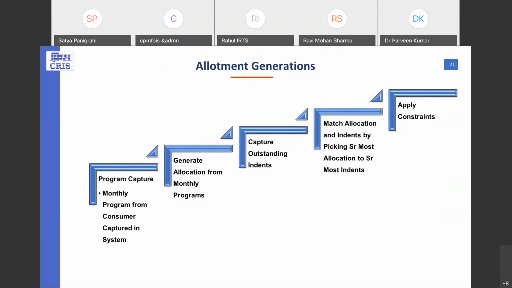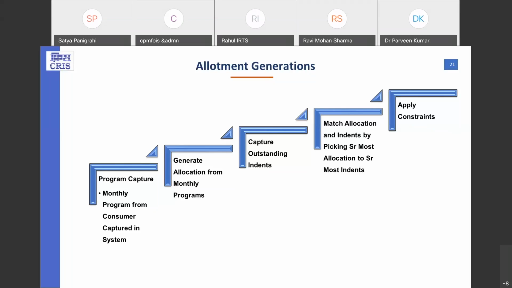Now starting with the master data, first the program is captured on a monthly basis which is defined in the CRR. Then based on the CRR, allocation is generated monthly based on this monthly program, starting with 7 days remaining in the system. Then after the allocation is generated, outstanding indents are captured from the TMS. Then after finding the outstanding indents, the senior most allocation is compared with the senior most indent for the same customer. And if a match is found, then both are linked.